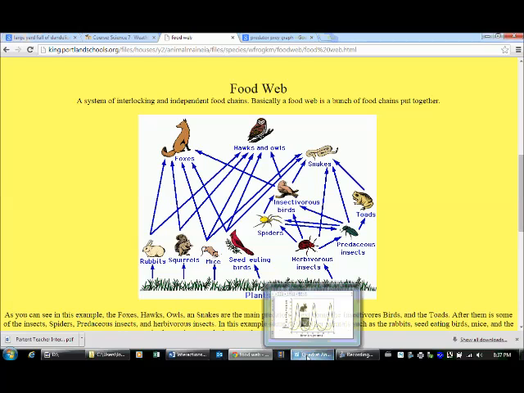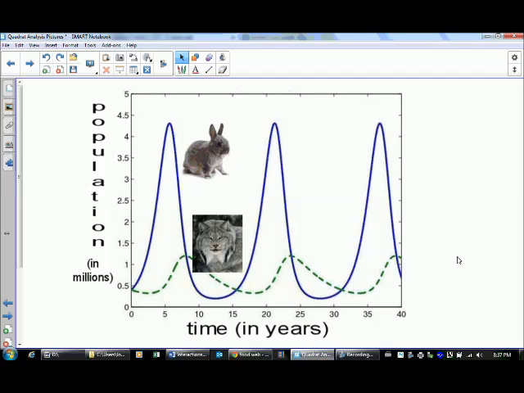So just to talk about that a little bit more, let's look at this graph here. We're comparing the population size, and these numbers, 0.5, 1, 1.5, 2, 2.5, are in millions. So this is 1 million, that's 1.5 million, that's 2 million, 2.5 million, etc. And down here at the bottom is time in years. So 5 years, 10 years along, 15 years, it's a bit of a continuum. What we're going to focus on here is we're just going to start at 5 years.